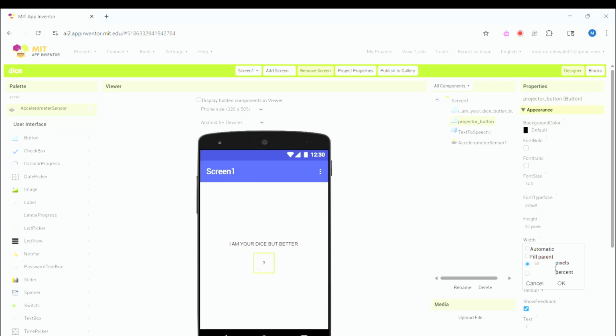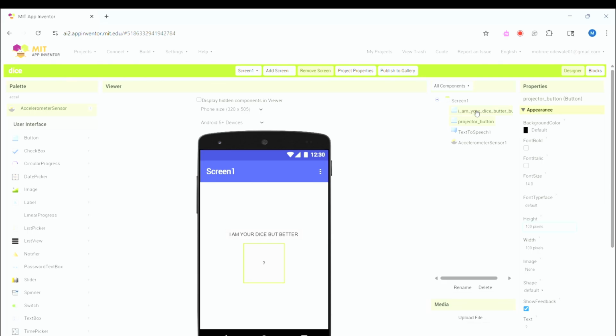If it's still not enough, you can increase it to 100. If it's still not enough, you can take it higher, but for me, I think this is good.